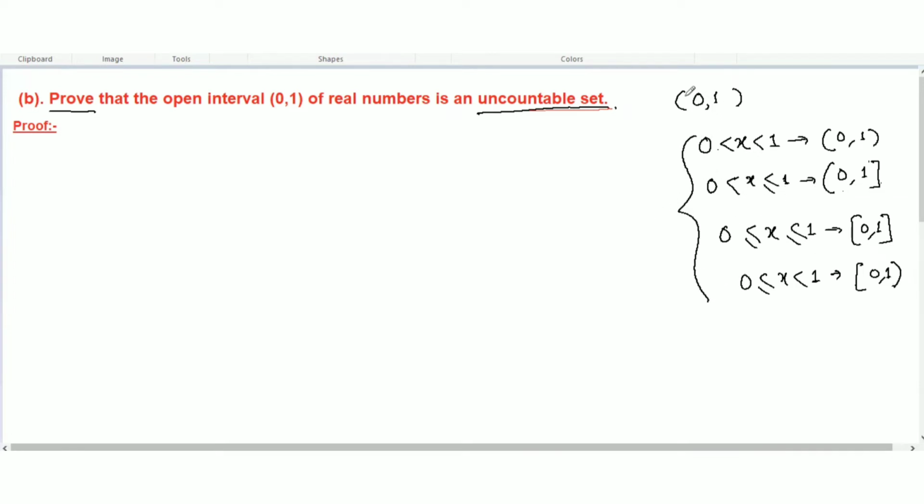So what does that mean? Open interval means all the values of numbers between here, and those will be real numbers. What is a real number? First understand what a real number is. I'll give you a short explanation of the numbers here.